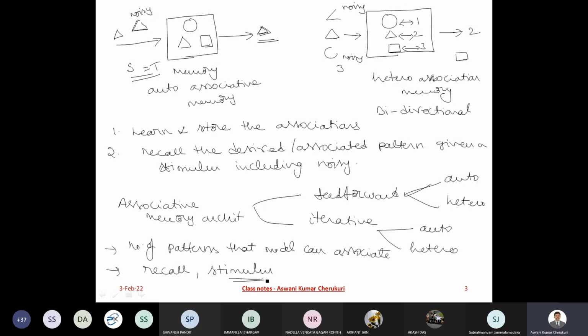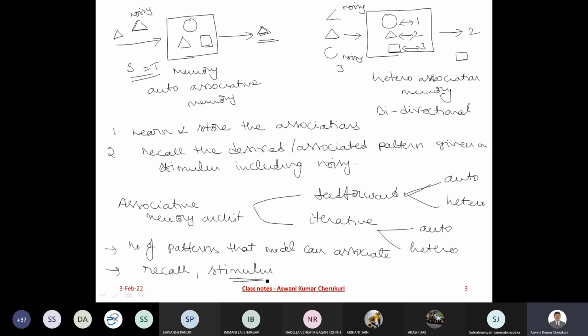See, the point is the network should not say, look, I have learned n patterns and now I will forget if you present me n plus 1, or I will forget some patterns if you present me n plus 5. The model will not work that way. So the question is how many such patterns the network can associate. That is what is important.